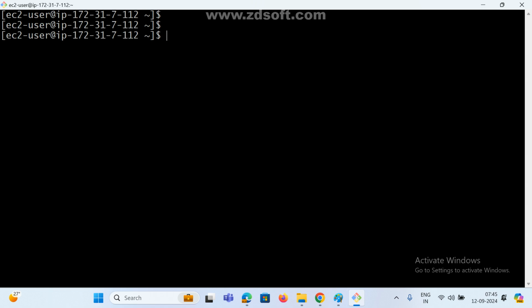Remaining same. ls, you know, right? The ls command, what will it display? Linux commands, you already know. See here, it will display all files. Right now I don't have anything.